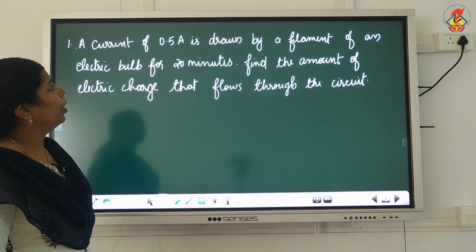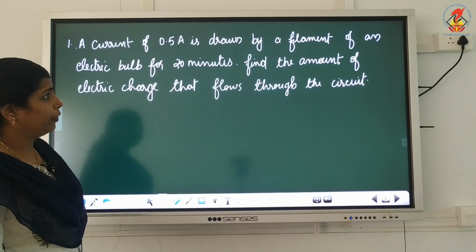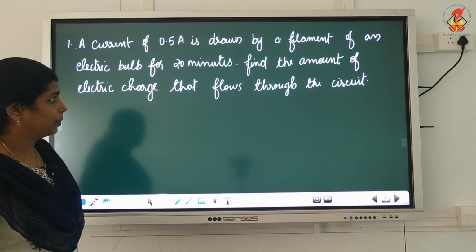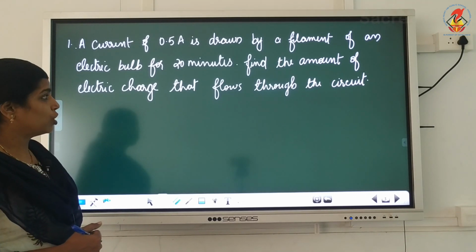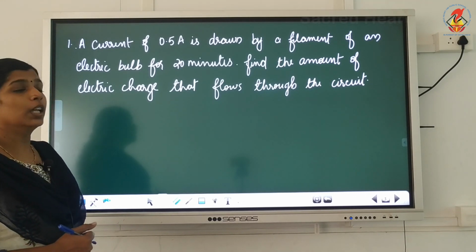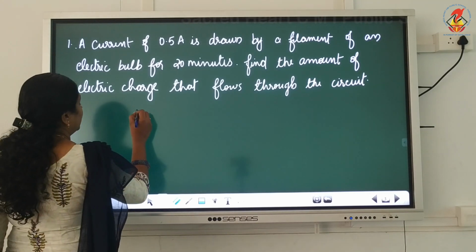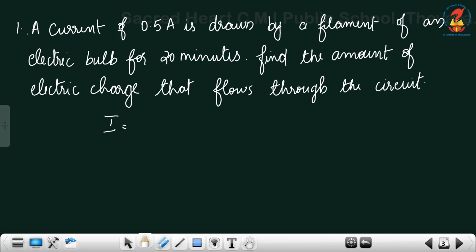Next we will do a problem. A current of 0.5 ampere is drawn by a filament of an electric bulb for 20 minutes. Find the amount of electric charge that flows through the circuit. Okay. So, current I is given as 0.5 ampere and time is given as 20 minutes.